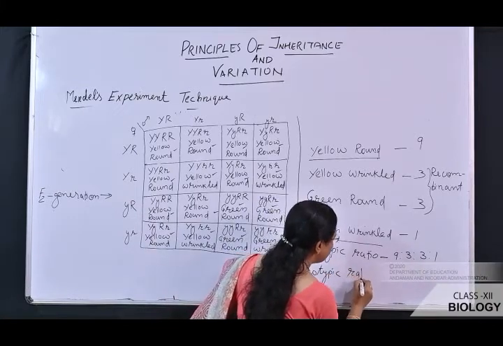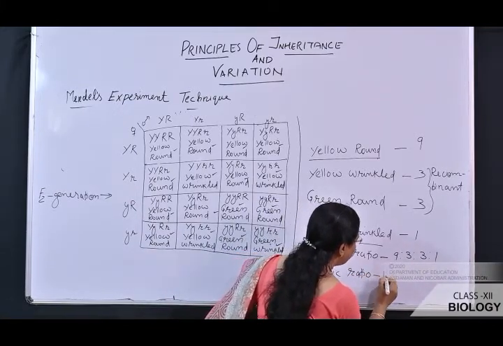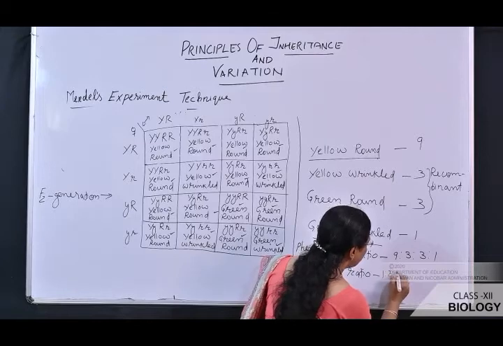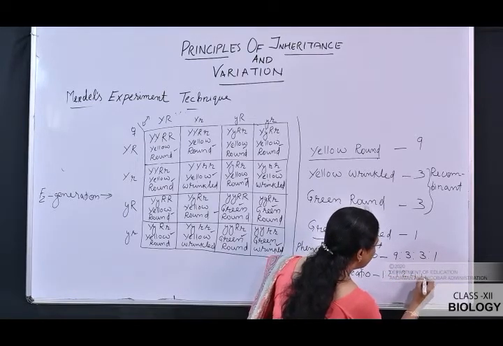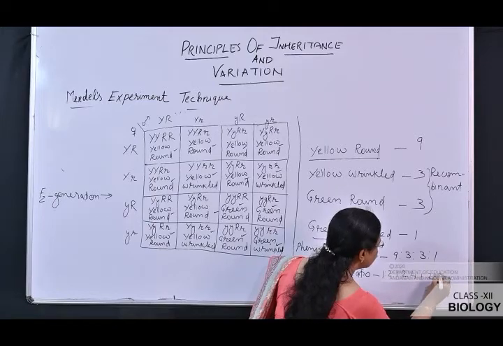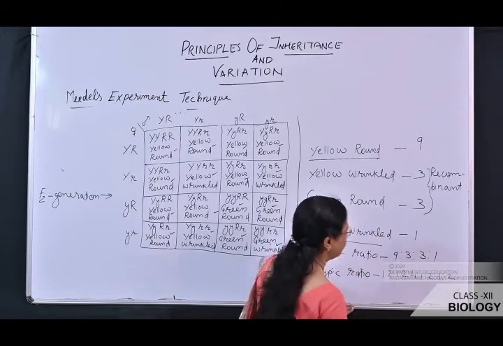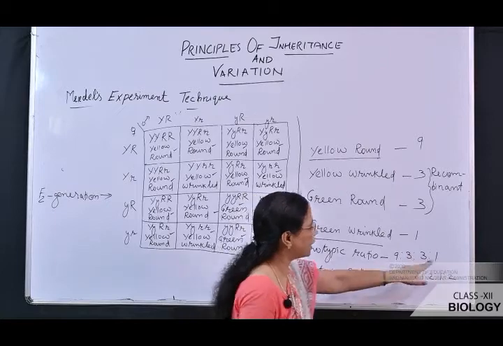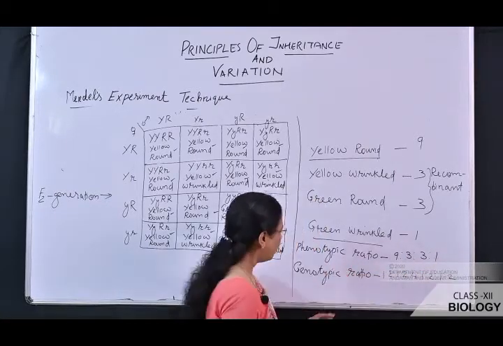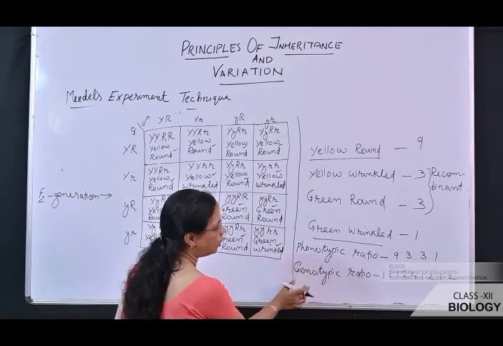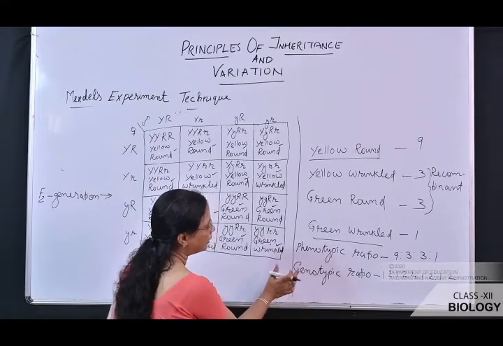Simply remember this as 1:2:2:1:2:2:1:2:1:2. When you count, you will get 16. Here also you will get 16, and here also you will get 16. This is the phenotypic ratio and this is the genotypic ratio.